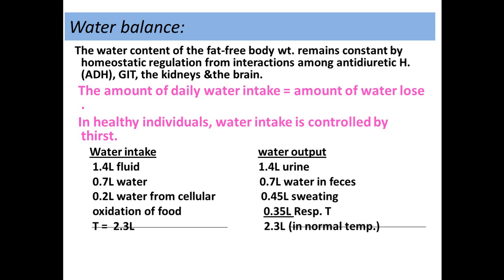So in a healthy individual, water intake is controlled by thirst. The water intake is equal to output. Here we have 1 liter of fluid, 0.7 liter of water in food, and 0.2 liter of water from cellular oxidation of food. The total amount of water intake is equal to 2.3 liters. And the water output here: 1.4 liter in urine, 0.7 liter in feces, 0.45 liter sweating, and 0.35 liter respiratory, in normal temperature. The water output is also 2.3 liters.